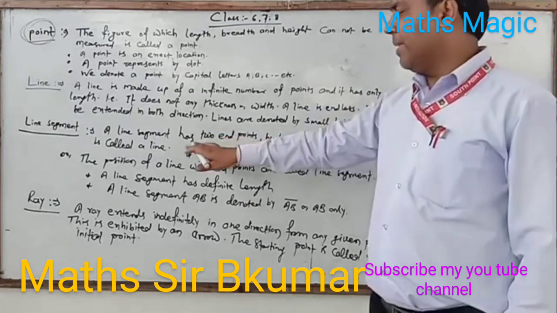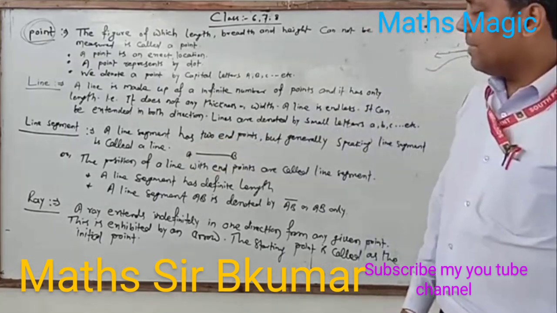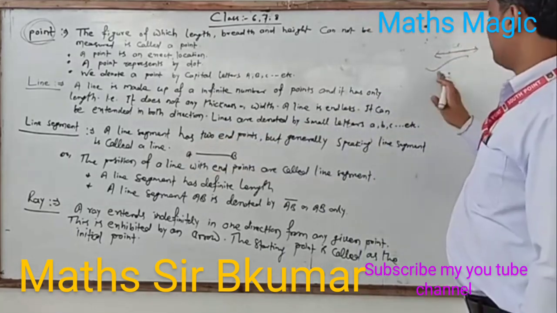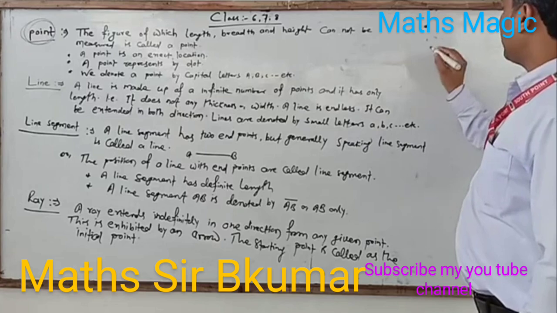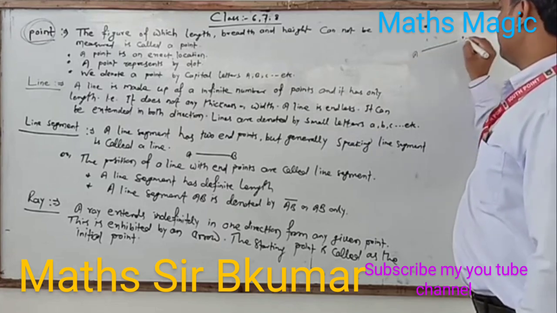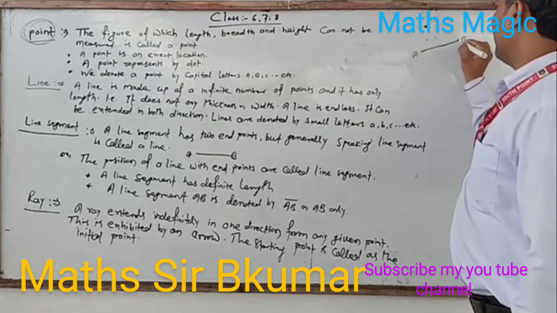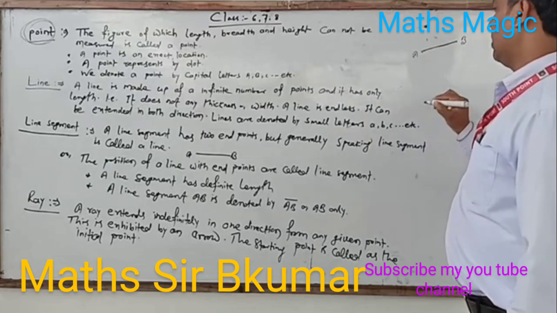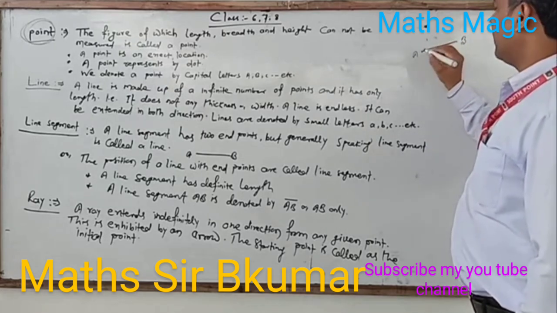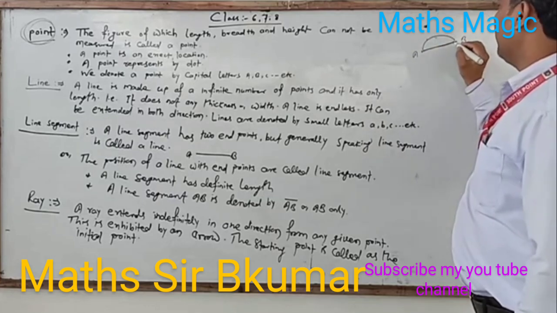Now, a line segment has two end points. For example, this is a line segment because there are two end points A and B, which has a measure given.